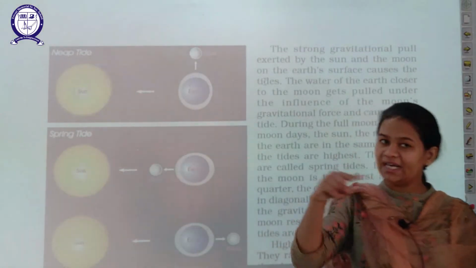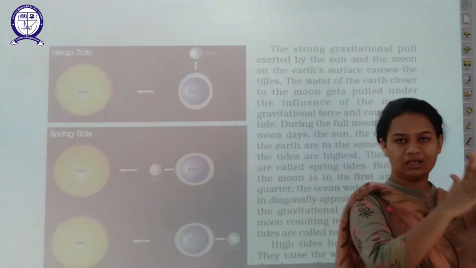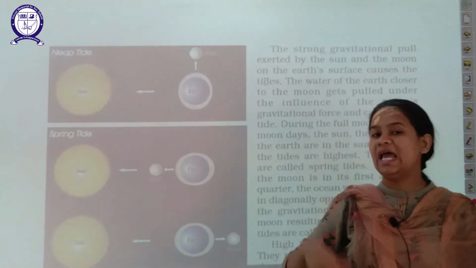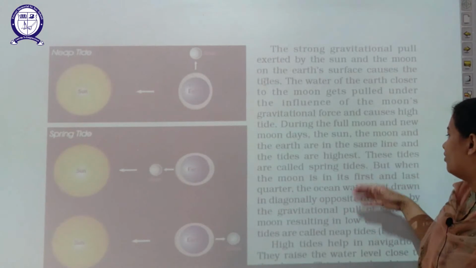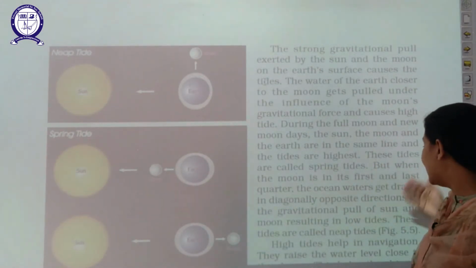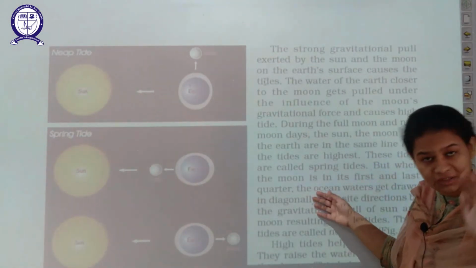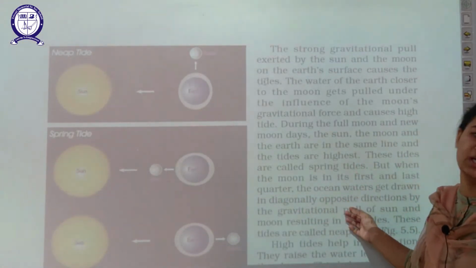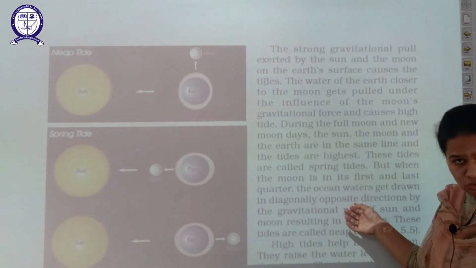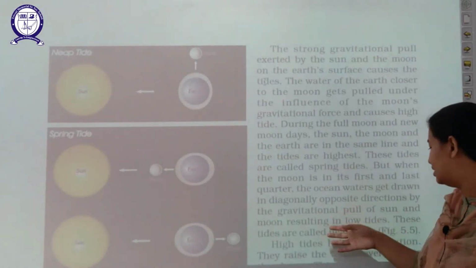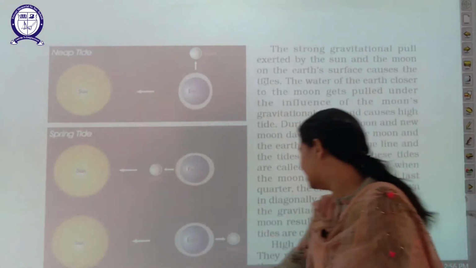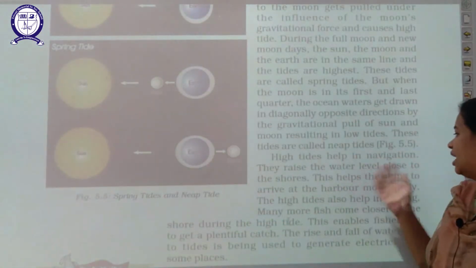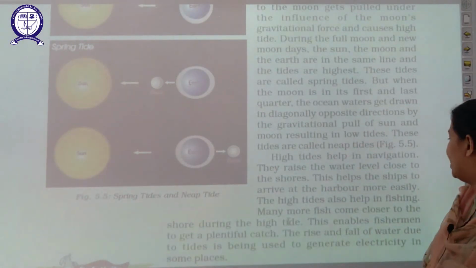What I said is, high tides will be there when the earth, the sun and the moon are in the same line, and low tides will be there when the moon is in its first and last quarter and the flow of water is in diagonally opposite directions. At that particular time, the tides that are formed are called low tides, and these low tides are also called neap tides. Now I hope you understood this concept very well.